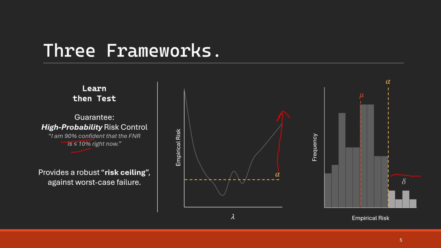As you can see, our delta here is incredibly small and most of our values are below our alpha threshold. And because it's a hypothesis test, it can work with any risk function, not just simple ones. As you can see here, this is a non-monotone risk, compared to CRC, which is restricted to monotone risks.